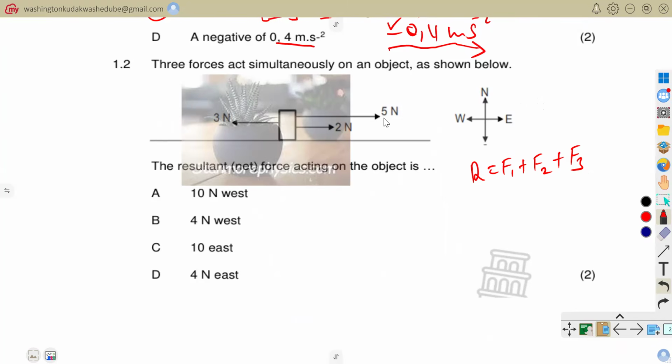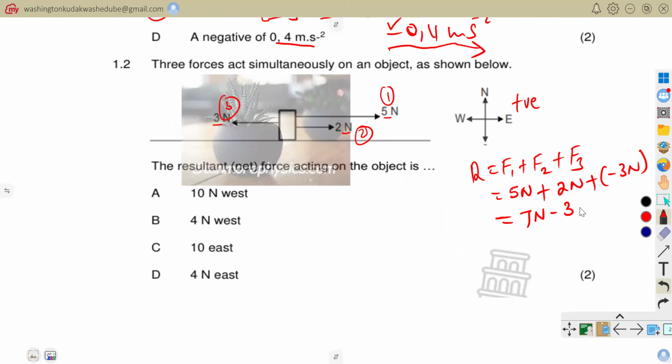So we can see here we're given the magnitude, and the magnitude. So we now need to define the direction of each. So we will choose our east as what? As positive. So you can actually say that if this is our first force, this is our second force, and this is our third force, we're going to say positive 5 newtons plus positive 2 newtons plus a negative 3 newtons. And this is going to give us 7 newtons minus 3 newtons.